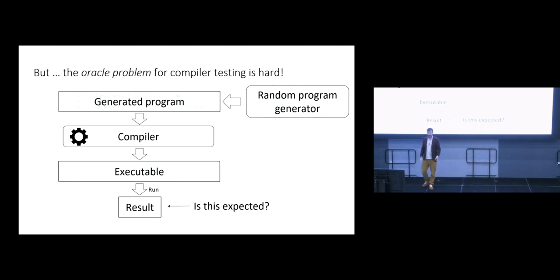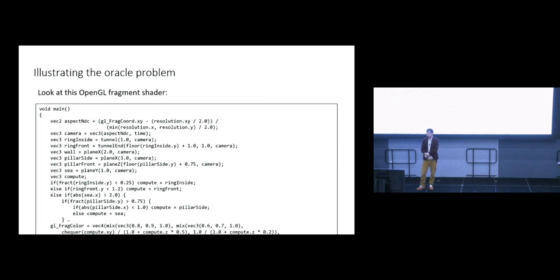The oracle problem is a major problem in software testing in general, and it is a challenge when you test compilers in particular. So let me illustrate the oracle problem to you in the context of GPU programming, and I'll come back to this point about some languages not having, even in principle, a formal semantics. Here I've got a little piece of OpenGL shader code. In the world of GPU computing, a shader is a program that is going to run on the GPU. If you've done general purpose GPU computing, you might have written CUDA kernels or OpenCL kernels. Well, shaders are the graphics version of those kernels.